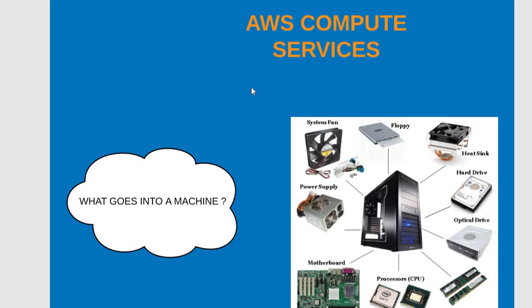So a very basic thing you can see on my screen here: what goes into a machine. If I'm talking about the laptop on which I'm presenting this discussion, it has a motherboard, it has some kind of processing capacity, which we call the CPU. It has Ethernet cards that enable my laptop to interact over the network.